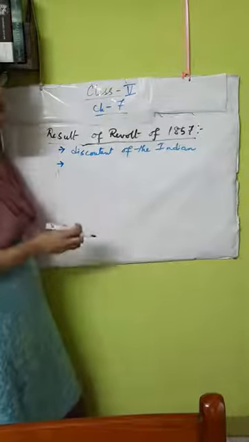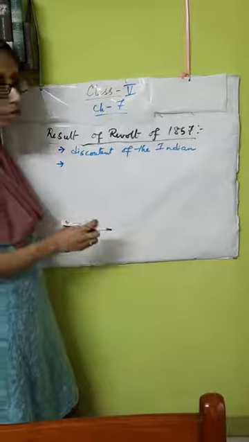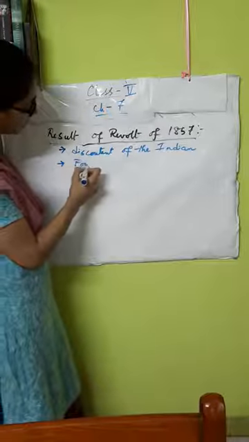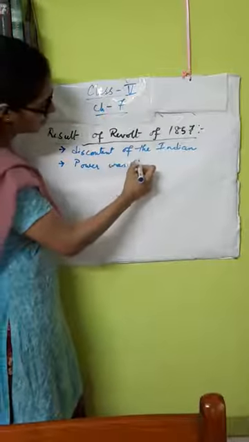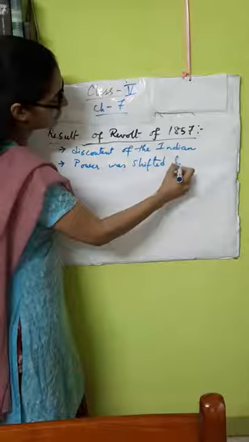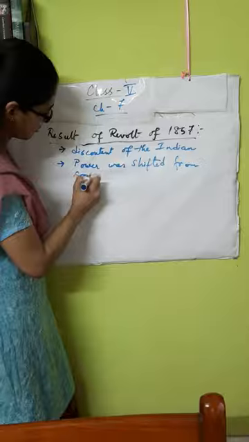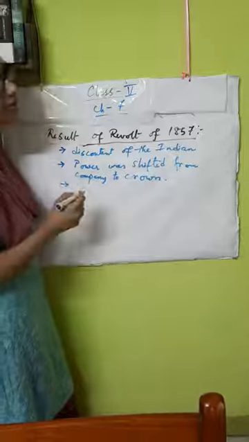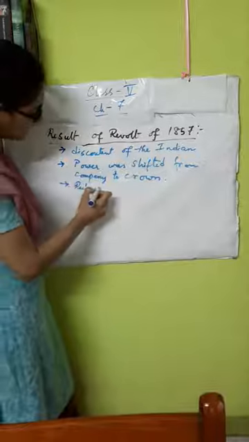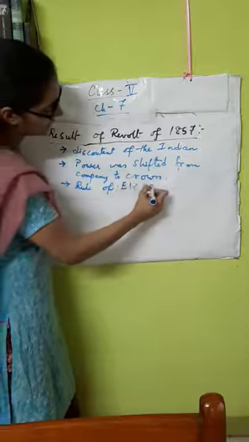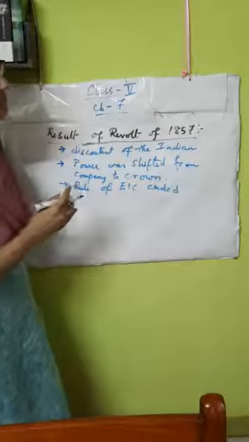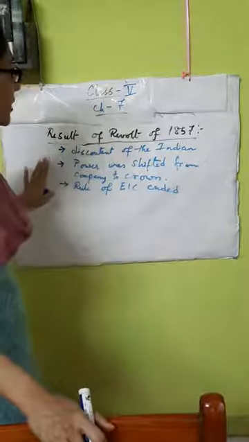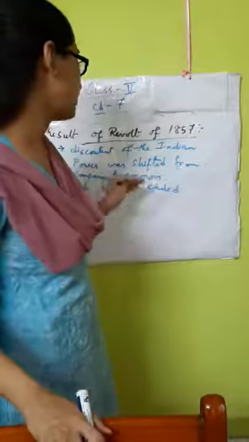So another main result, the most important result of the revolt of 1857, was that the power shifted from company to crown, that is, the rule of the East India Company came to an end. So these are the most important results. One is that the British became aware of the discontent of the Indian people. The power was shifted from company to the crown, and the rule of East India Company ended.